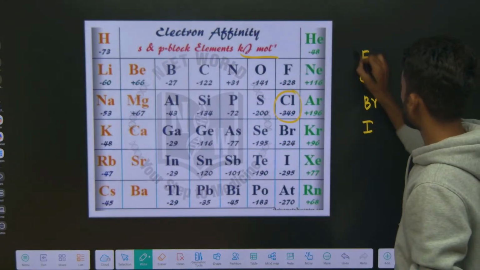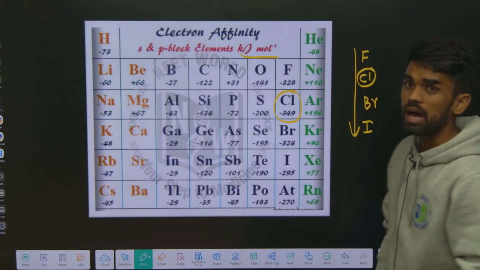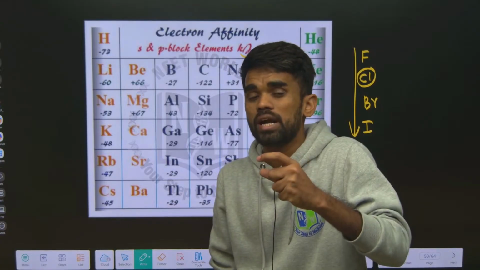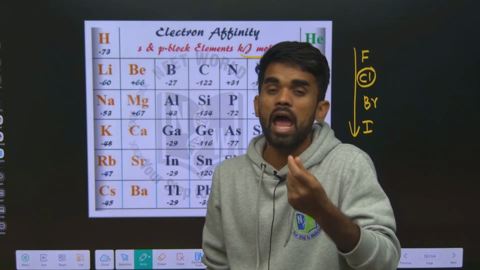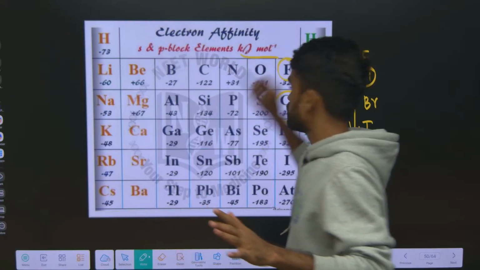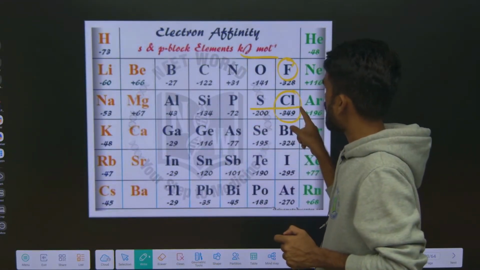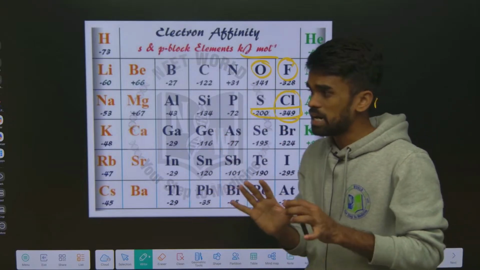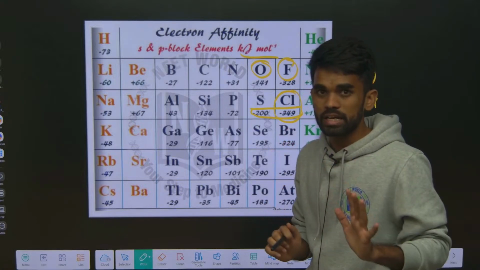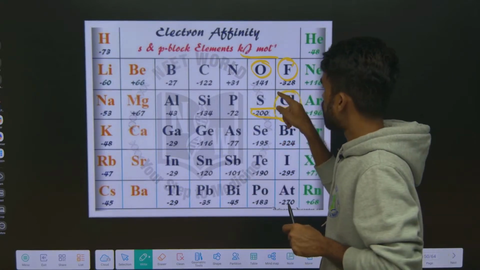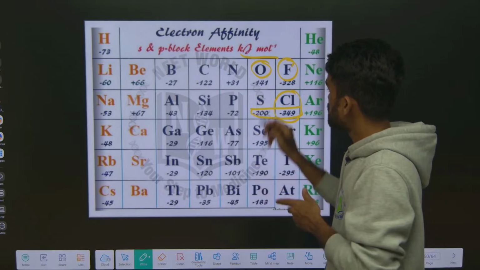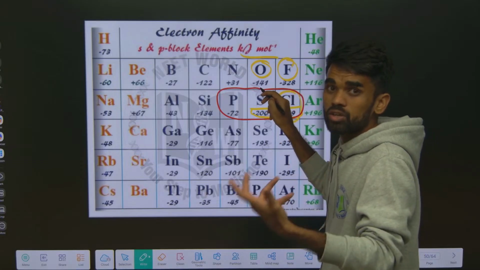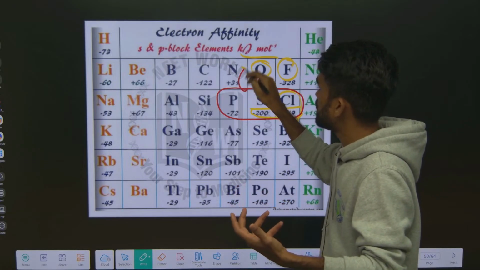So it decreases, but exceptionally chlorine is having a higher value because of the presence of a vacant d orbital in chlorine, which can accommodate the incoming electron, which is absent in the fluorine atom. That's why these third period elements are having greater electron gain enthalpy than these second period elements. Generally we know smaller size means more electron gain enthalpy, but due to the presence of a vacant d orbital in third period elements like phosphorus, sulfur, chlorine, they have more electron gain enthalpy than second period elements.